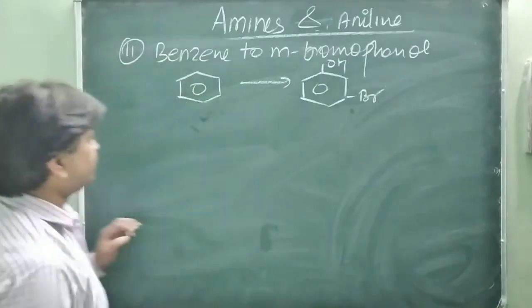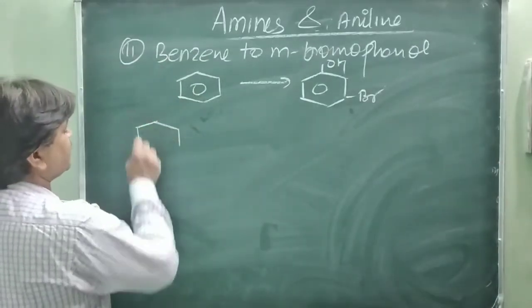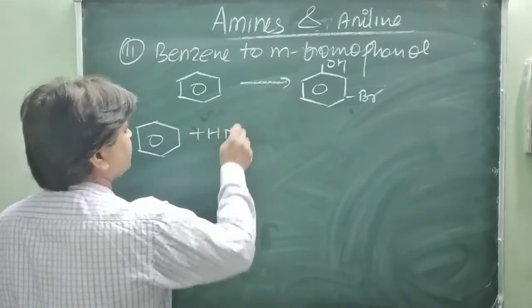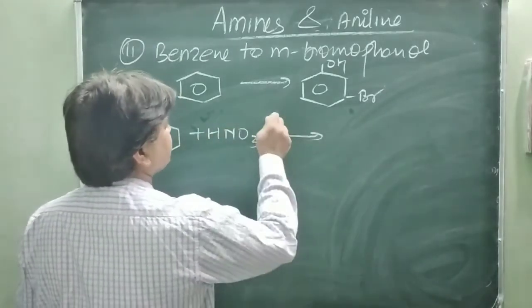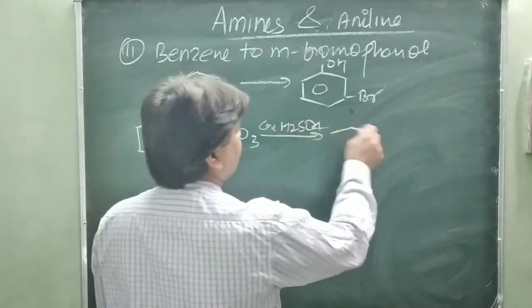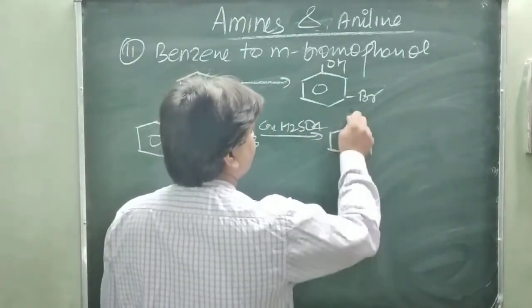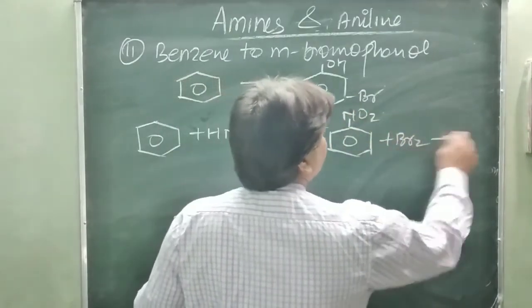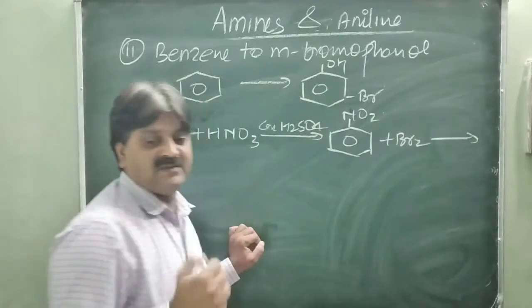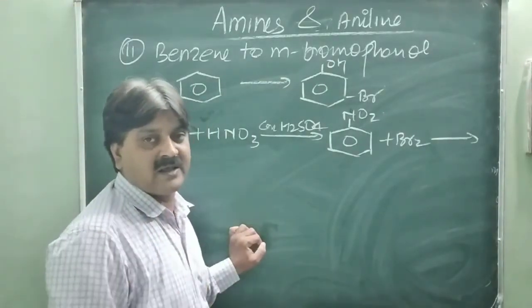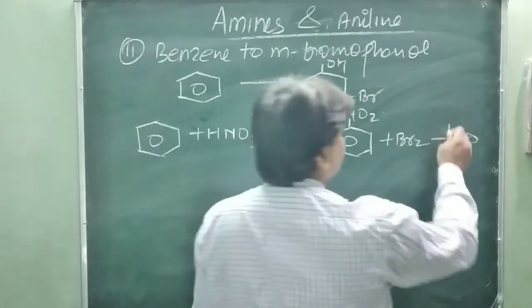So first, benzene on nitration with nitric acid in presence of concentrated sulfuric acid gives nitrobenzene, which on bromination in presence of Br2 and Fe, or AlBr3,